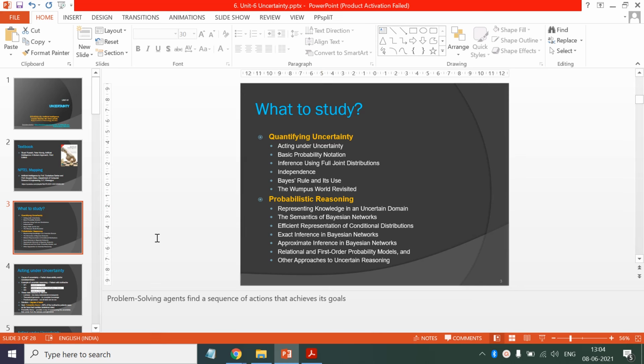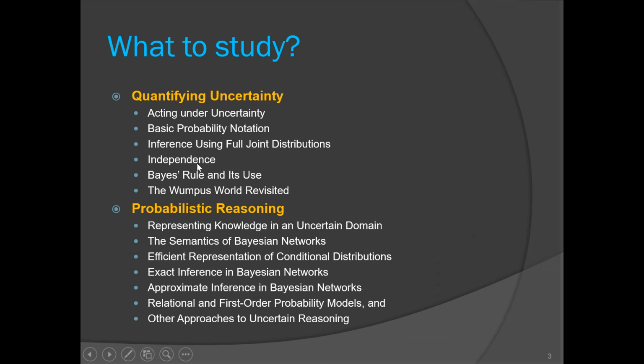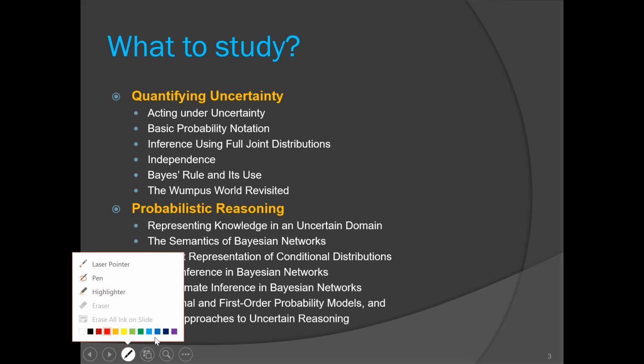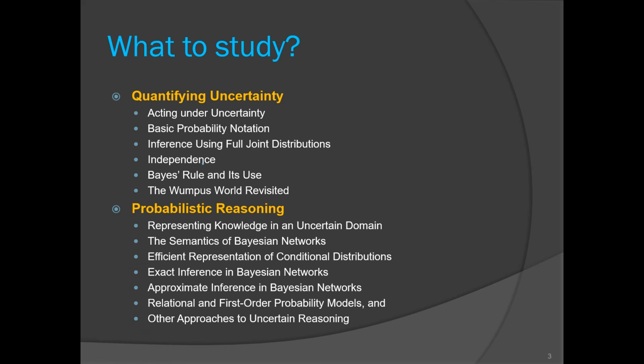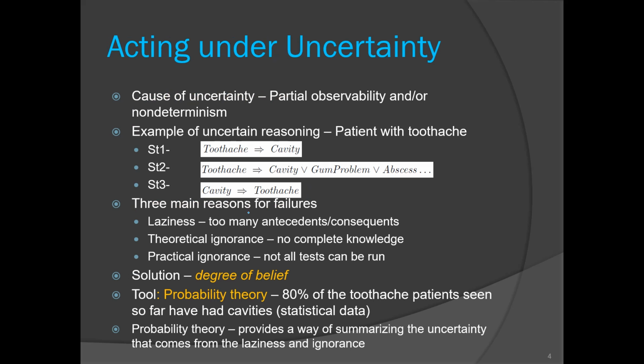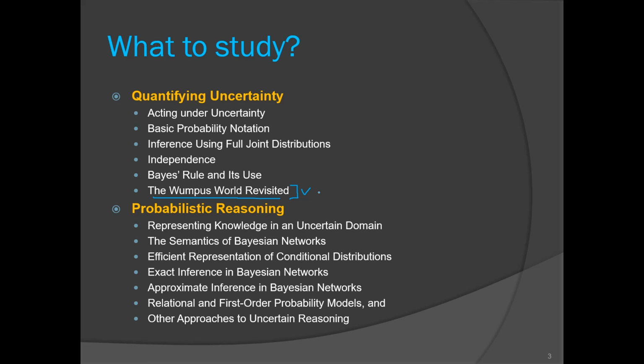Today we are going to discuss the last point from this chapter, that is quantifying uncertainty. As we know, this unit comprises two chapters from the textbook. Today we are going to finish this first part. So we'll talk about the Wumpus world problem: how to determine the probability if there is uncertainty, how to derive the probability and how to take the decision.